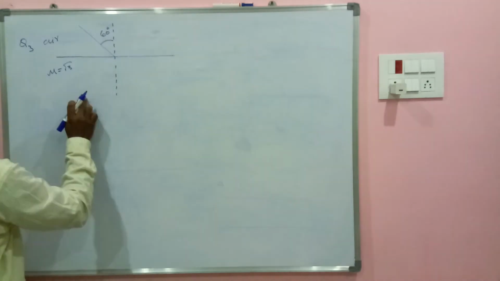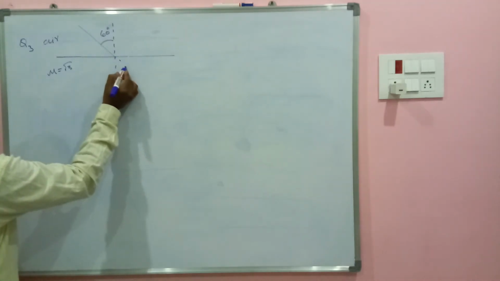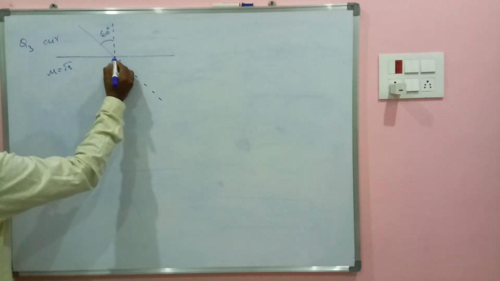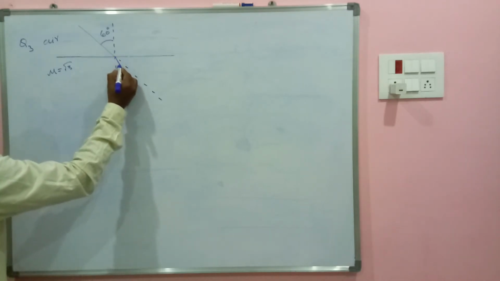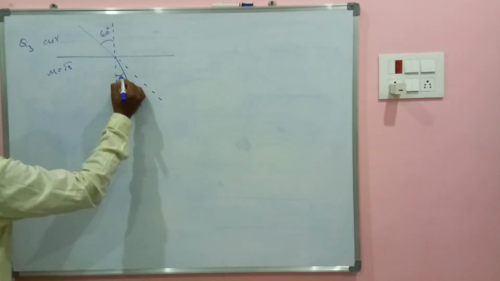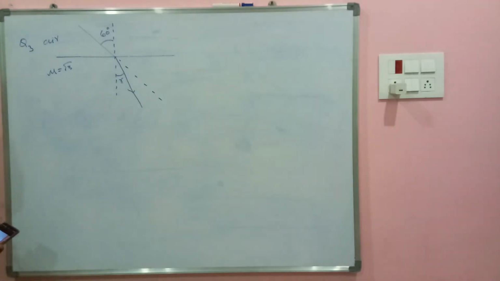So in absence of this medium, actually this light should pass along this dotted line, but as it is a denser medium, this will bend towards a normal here. Now this is angle of refraction R. Now can you find this R value? What is the question?